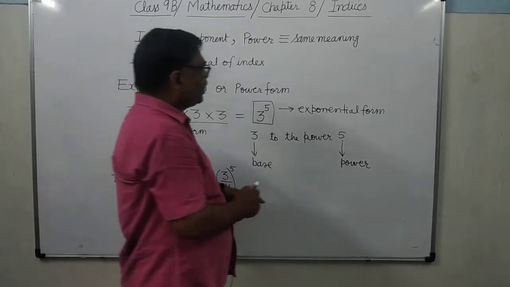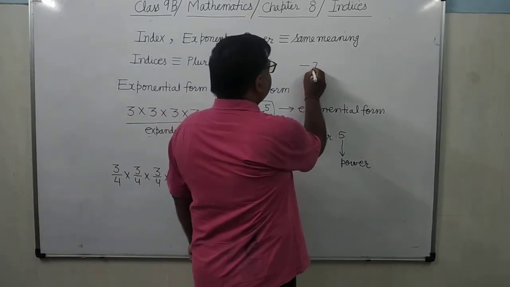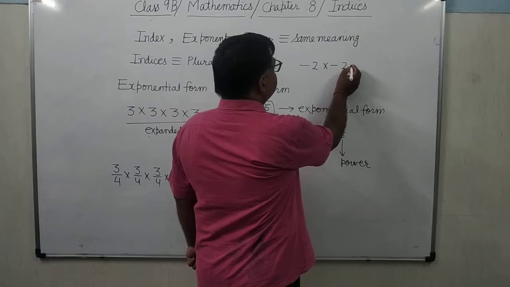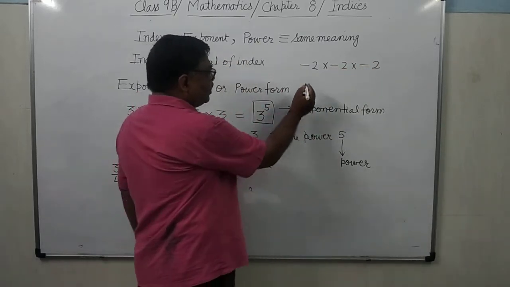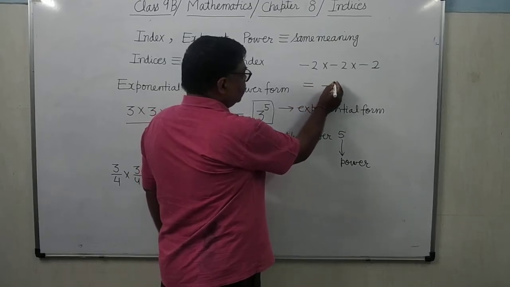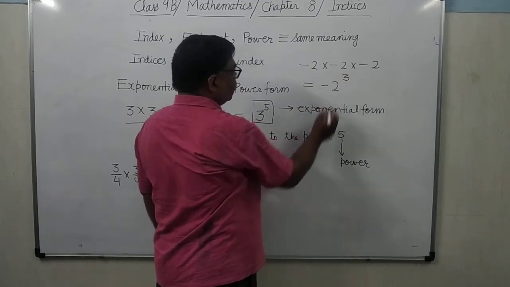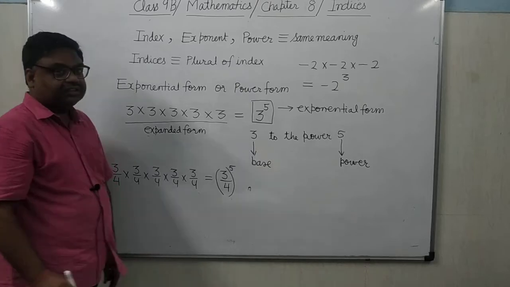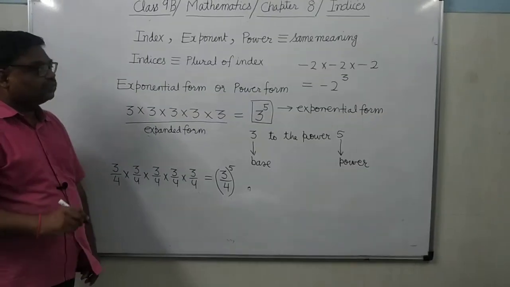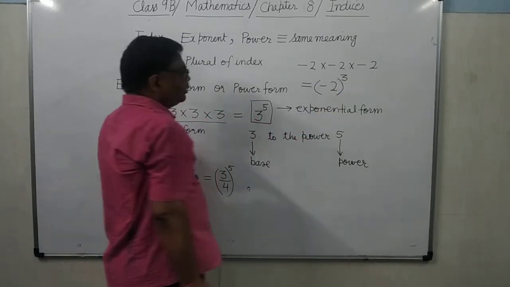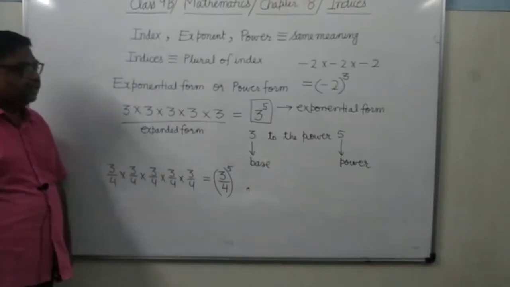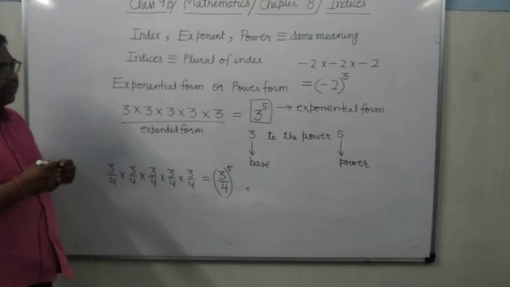Suppose there is a negative number, minus 2 into minus 2 into minus 2. You don't write it as minus 2 to the power 3. Since the base is a negative number, here also it will be written inside the bracket, minus 2 whole to the power 3. So this is the way of writing.